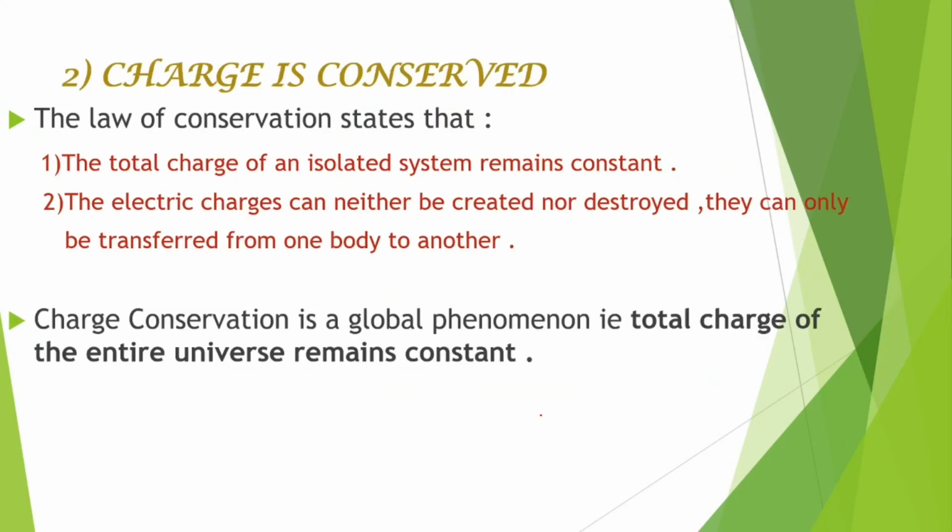So the next property is charge conservation. The law of conservation states that the total charge of an isolated system remains constant. Electric charges can neither be created nor be destroyed. They can only be transferred from one body to another. Charge conservation is a global phenomenon, that is, the total charge of the entire universe remains constant.